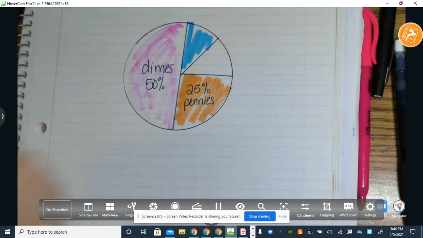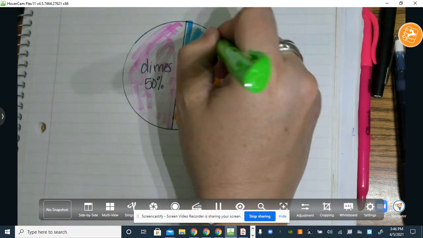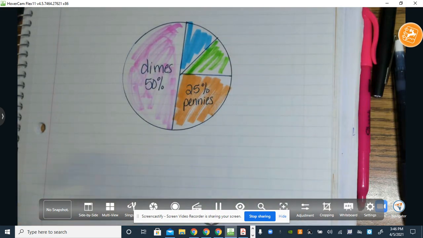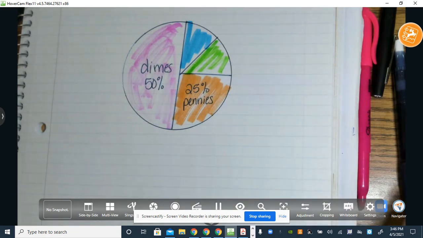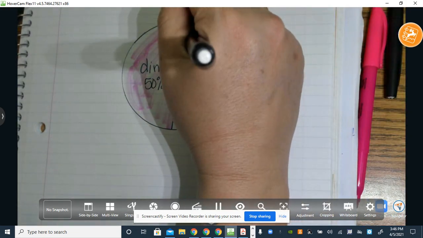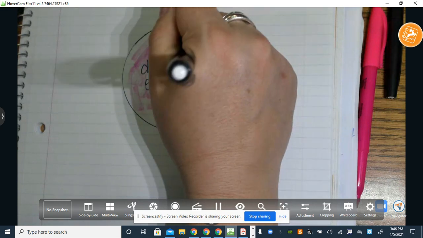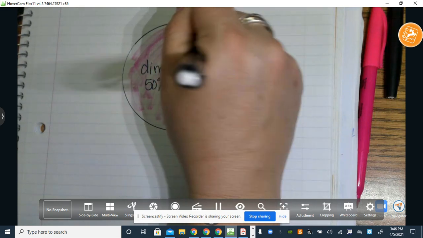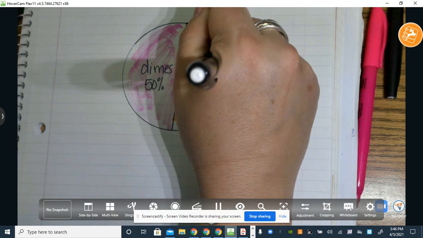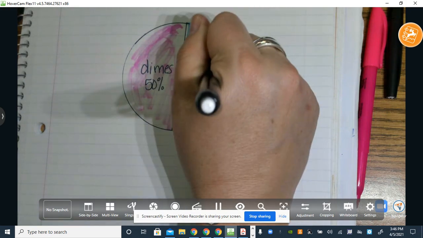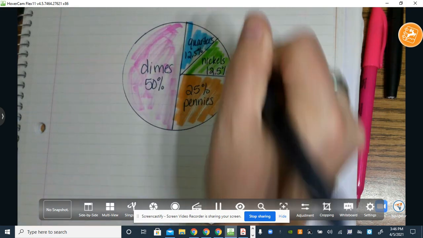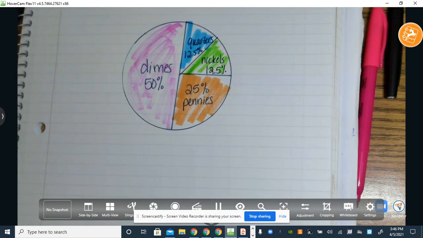So each of those would be exactly 12.5%. Which would be 12.5%. And this is nickels, which is 12.5%. Okay? So I just did a circle graph to show that I can represent that data that way.